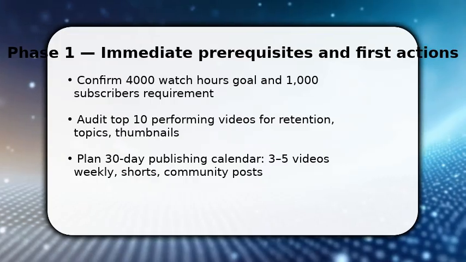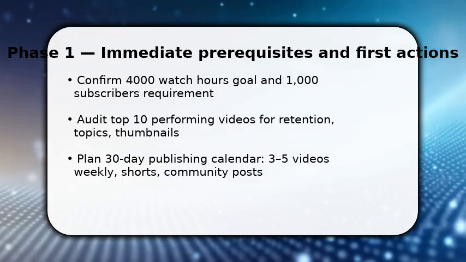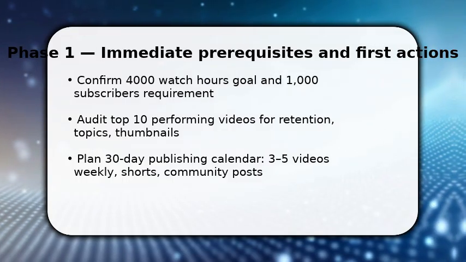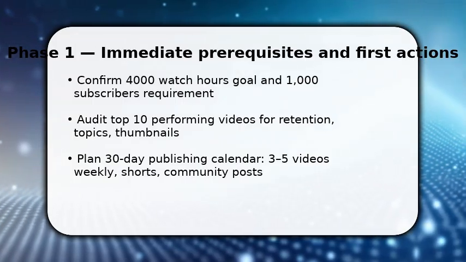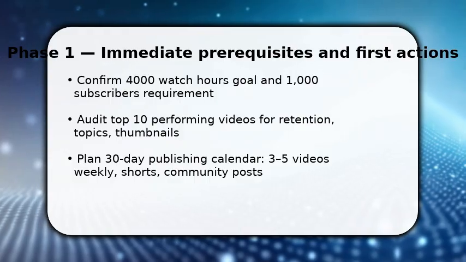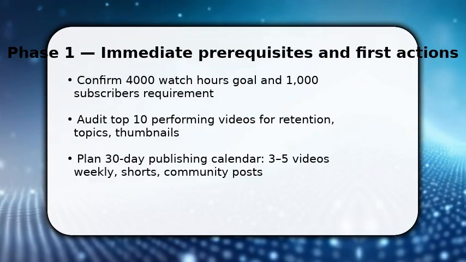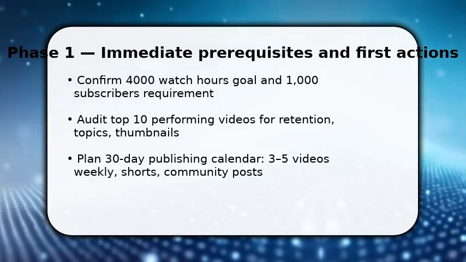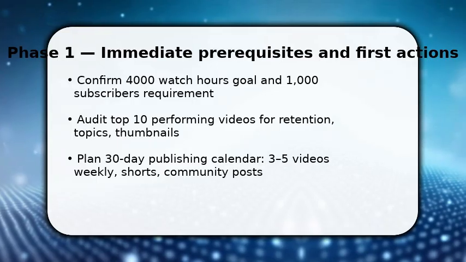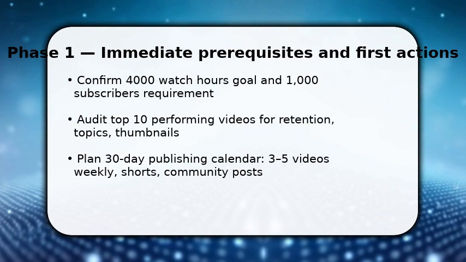You already have the goal, 4,000 watch hours. Start by focusing only on content that generates long views. First, audit your top 10 videos to learn what holds attention and why. Then, map a 30-day calendar with 3 to 5 uploads per week plus shorts for discovery. Once done, batch record similar format videos so you can publish consistently. This early momentum builds the hours you need while you iterate on topics that keep viewers watching longer.